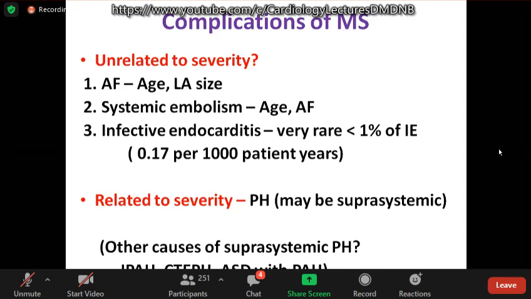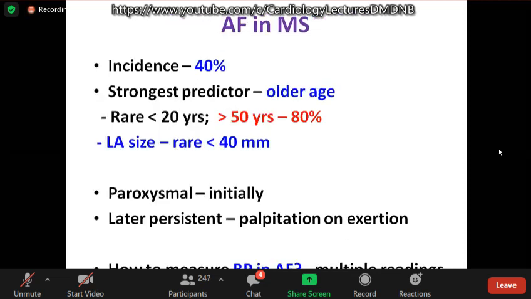More severe the MS, more severe is pulmonary hypertension, and it may become suprasystolic. Here, you may be asked another question, what are the other causes for suprasystolic pulmonary hypertension? It may be heritable or idiopathic pulmonary artery hypertension, chronic thromboembolic, suprasystemic VSD or PDA. You need to remember that.